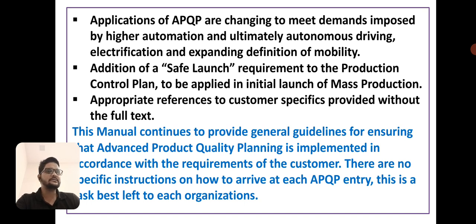And next is the addition of a safe launch requirement to the production control plan, to be applied in the initial launch of mass production. And next is appropriate references to customer specific requirements provided without the full text.